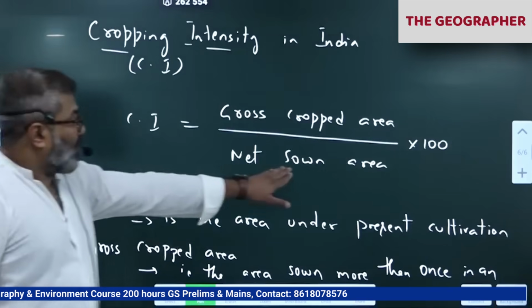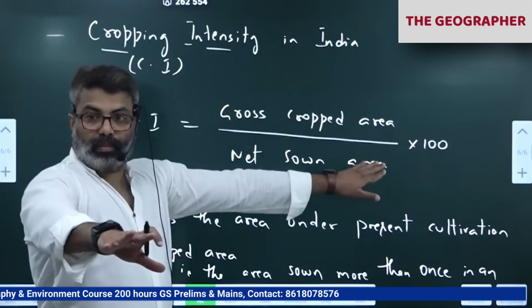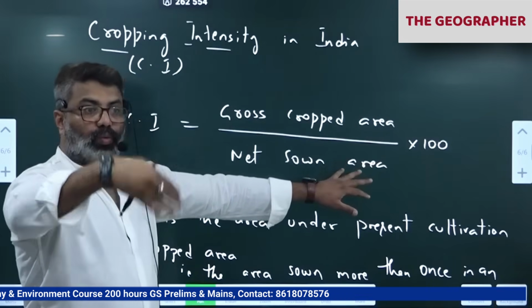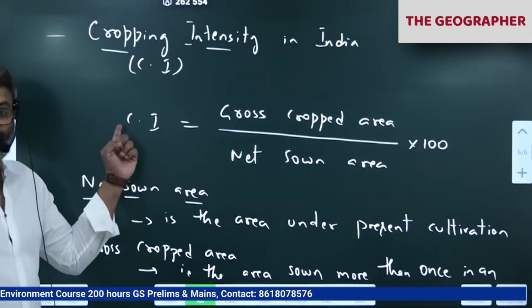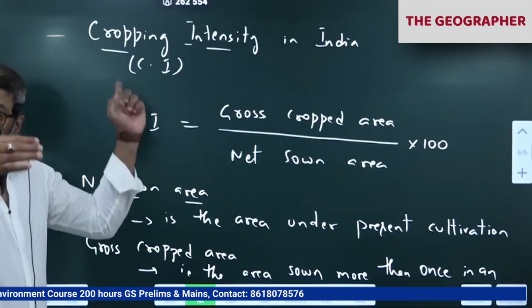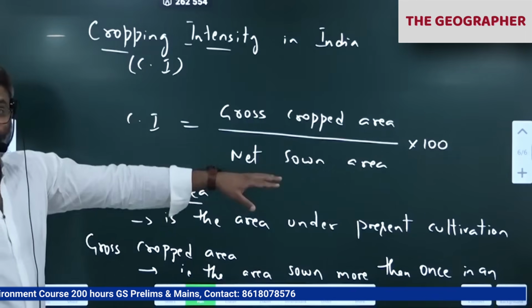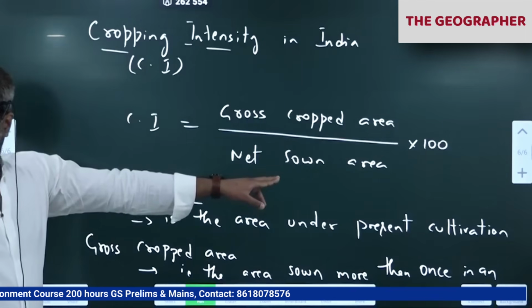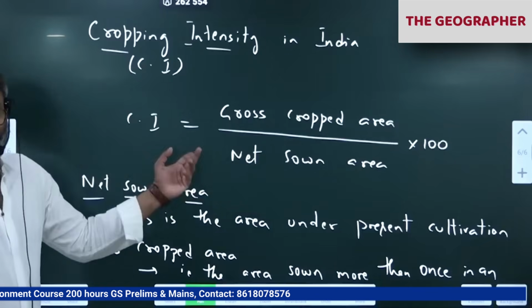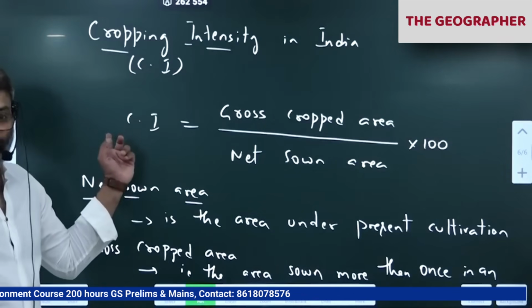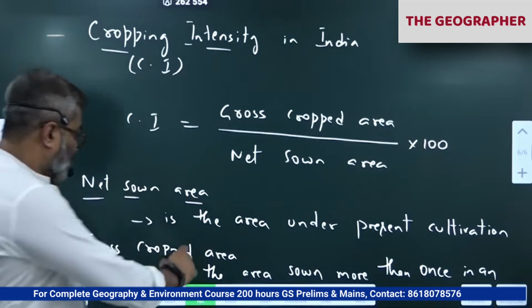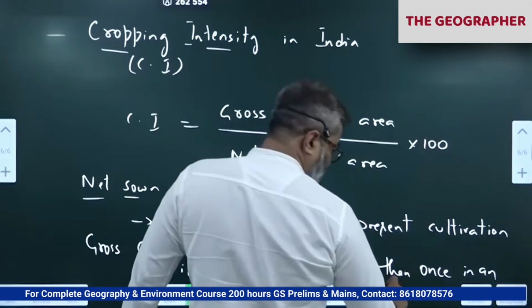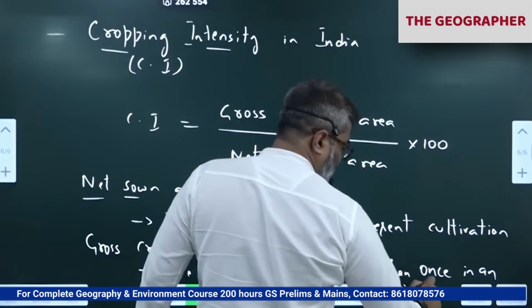See, land available for us is the same. We have 3 seasons. How well we can utilize it can determine our cropping intensity. Higher the cropping intensity, more is the food production of the country. You got it? So if I am not utilizing the land properly, that means our cropping intensity will be very low.